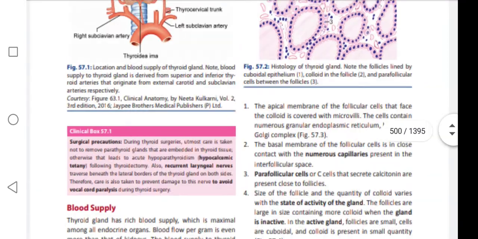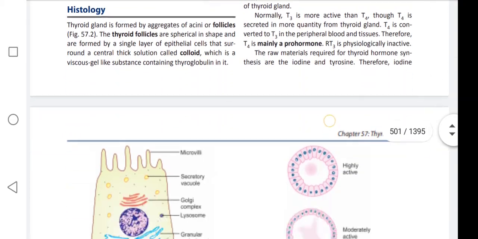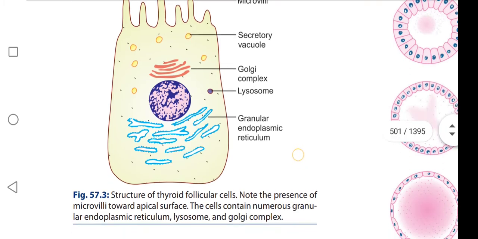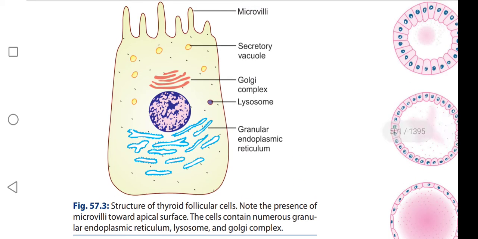Coming to the figure. This is the diagram or structure of thyroid follicular cells.